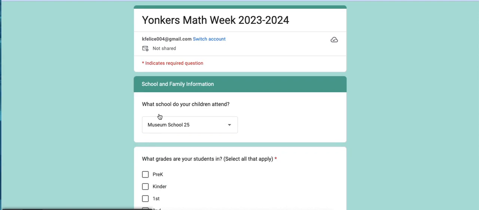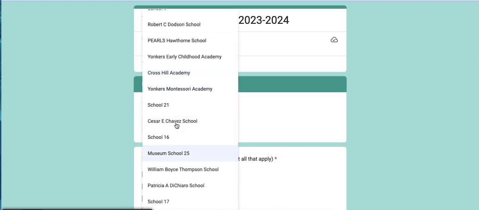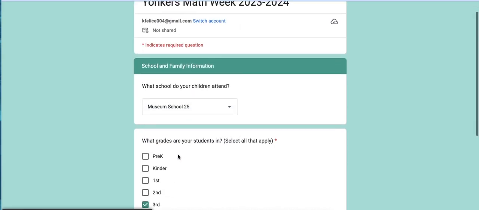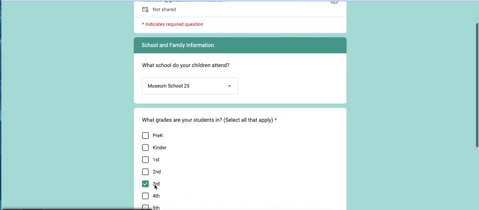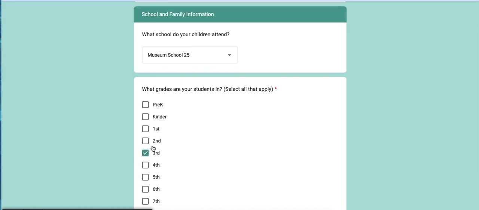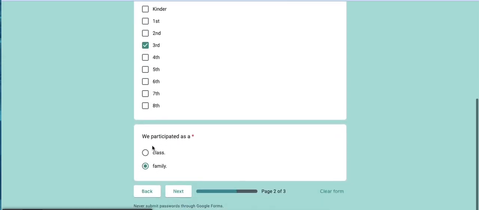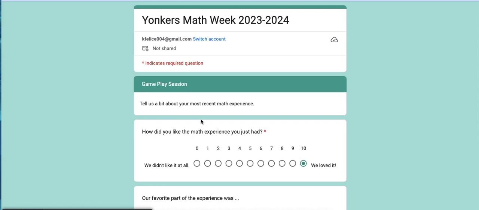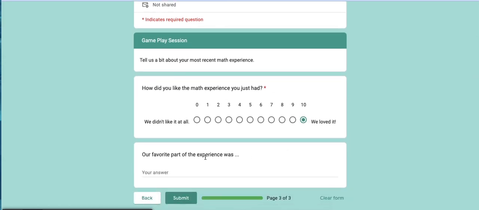You're going to be prompted to choose which school your child attends. Please make sure to click Museum School 25. You're going to be prompted to click on the grade that your child is in, and then you're going to be prompted to pick where your child participated. After that, you're going to go to the next page and rate your experience for Math Week, and then if you would like to, you could add a little short response to your experience.